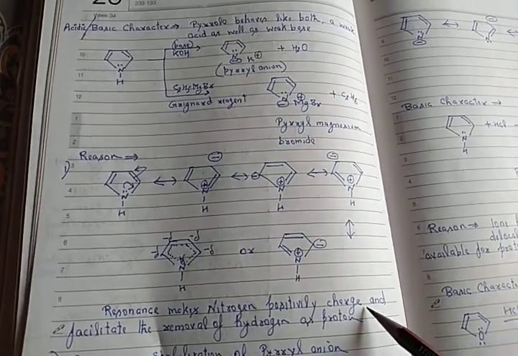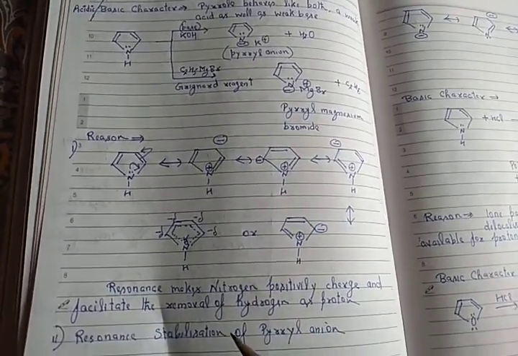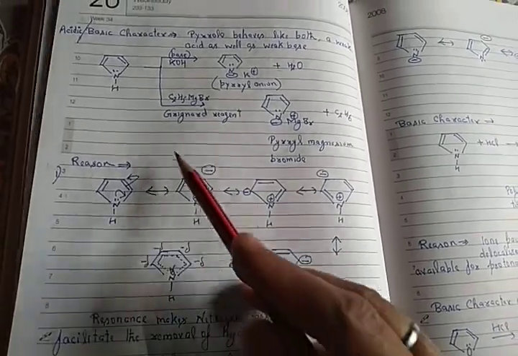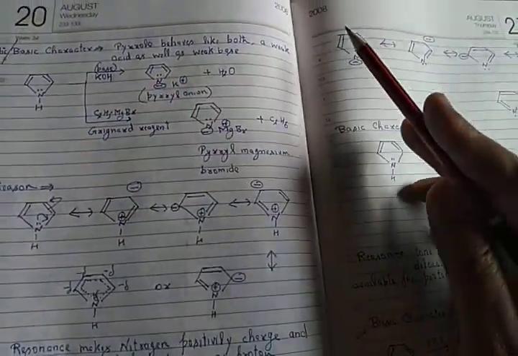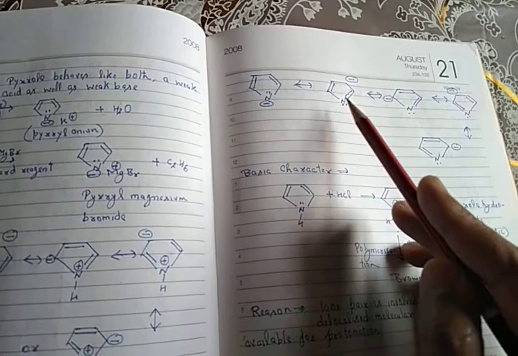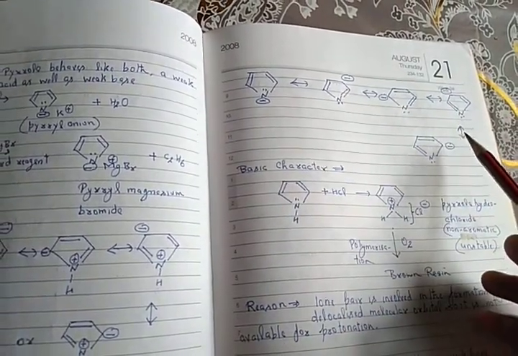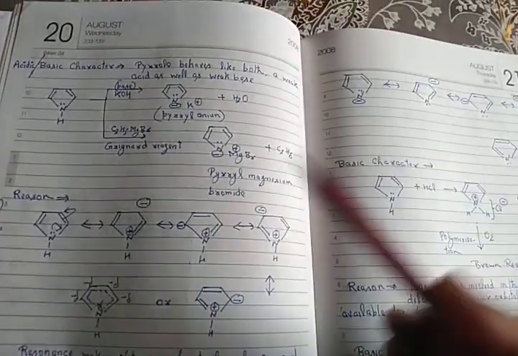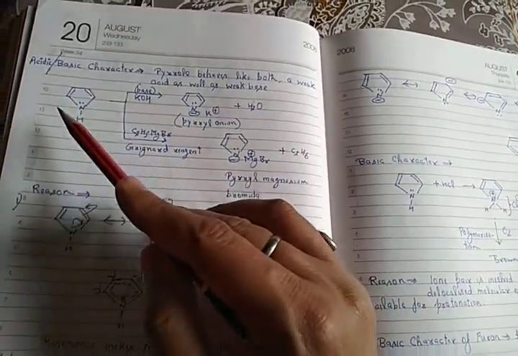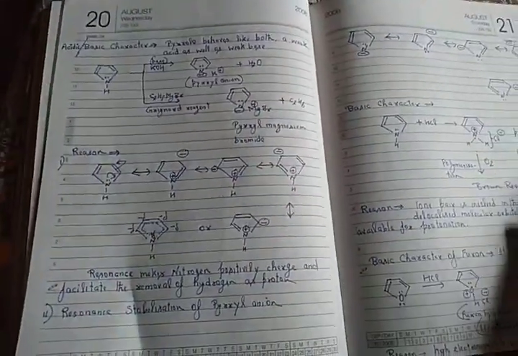The first reason is this. Second, the pyrrole anion formed is also resonance stabilized. These two factors are responsible for the acidic character of pyrrole.